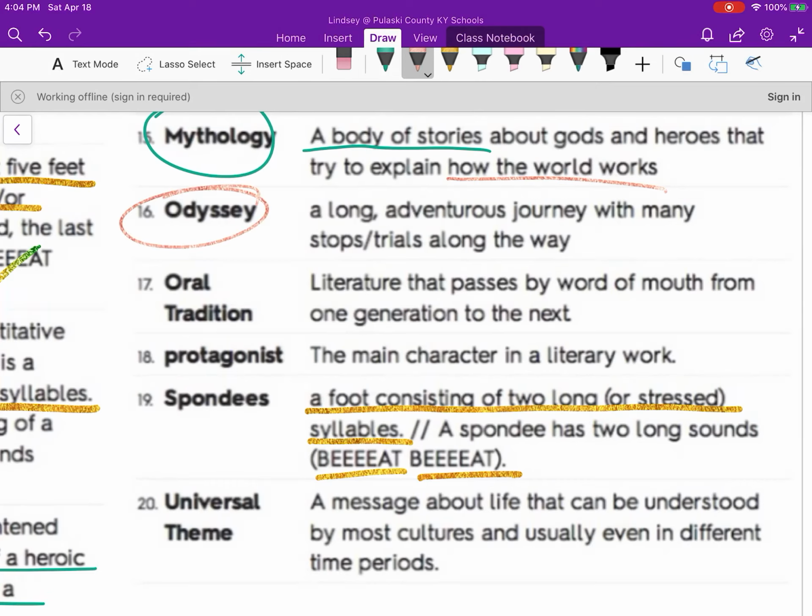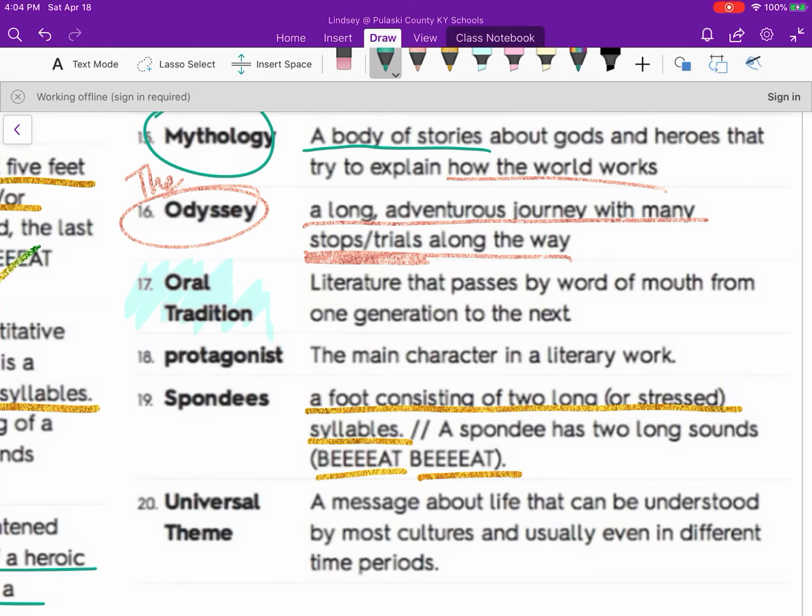Okay, an Odyssey is a long, adventurous journey with many stops and trials along the way. Stops and trials. An Odyssey is not a leisurely trip, right? It is a trip that will test you and that is difficult. And we are going to read the Odyssey, so you can imagine how much fun that's going to be.